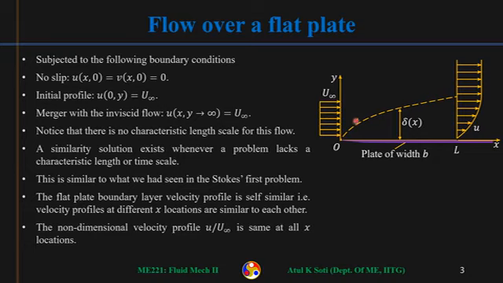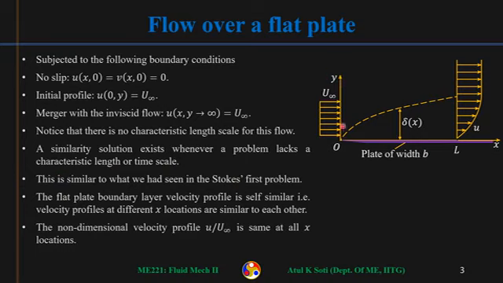So in the Stokes problem, we used non-dimensionalization. We tried to find the non-dimensional velocity profile, and due to non-dimensionalization we saw that the velocity was a function of some parameter which was a combination of y and t.